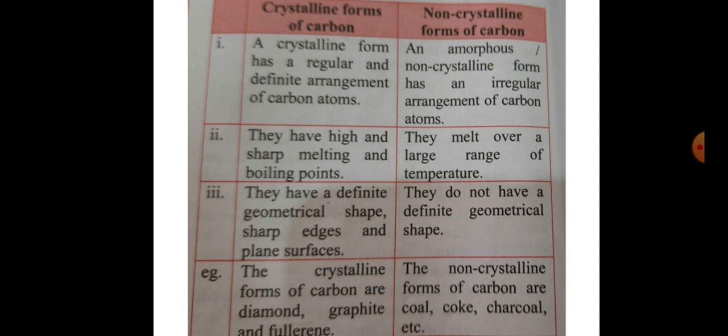Crystalline forms have definite geometrical shape, sharp edges and plane surfaces. Non-crystalline forms do not have a definite geometrical shape. The crystalline forms of carbon are diamond, graphite and fullerene. The non-crystalline forms of carbon are coal, coke, charcoal, etc. Note down this difference in your science copy.